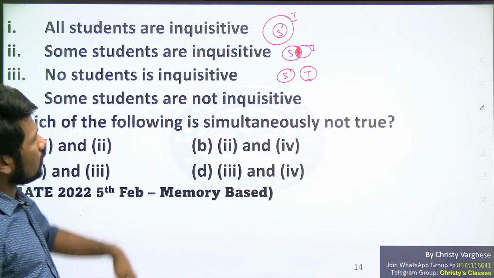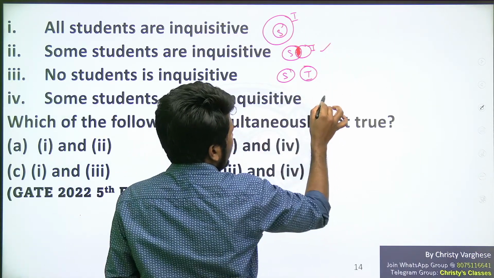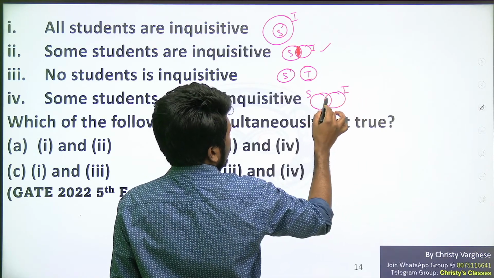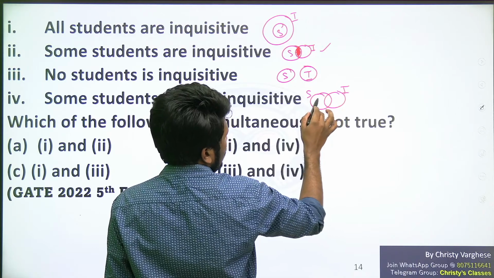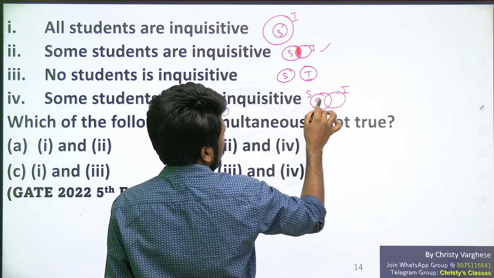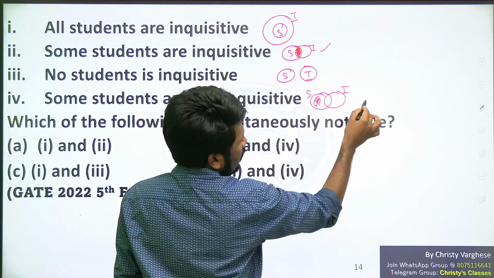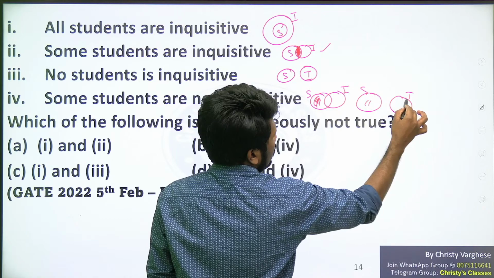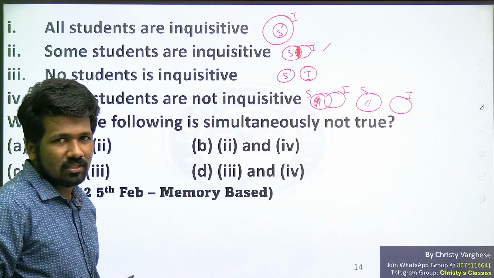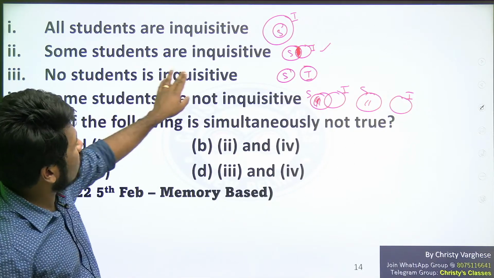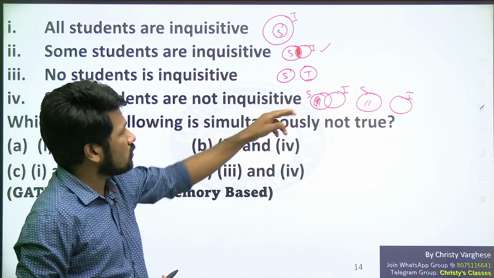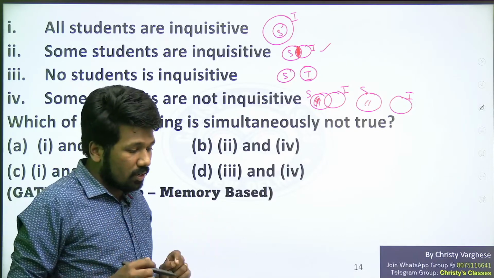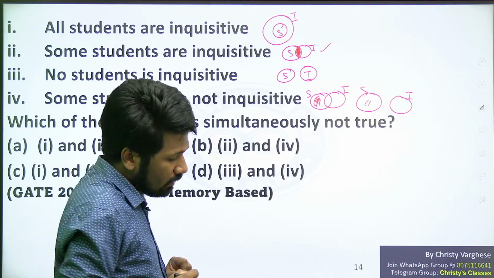Some students are not inquisitive means what? The same Venn diagram, but what we are focusing on is different. Some students are not inquisitive means these students are not inquisitive. Now, these are different variations. In this case also, some students are not inquisitive, some students are inquisitive. There are different variations. That means in the case of no students are inquisitive, some students are not inquisitive is also possible. That is a possibility. Now read the question carefully.